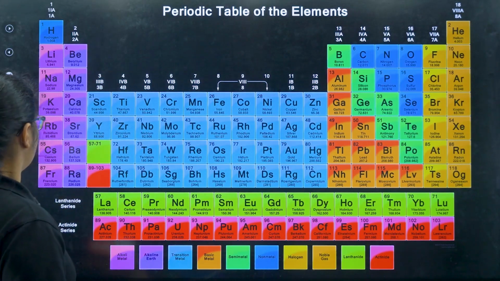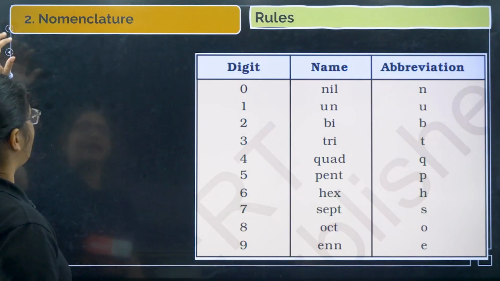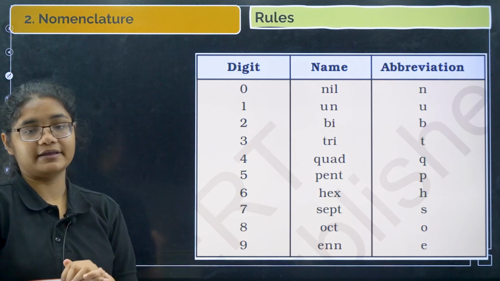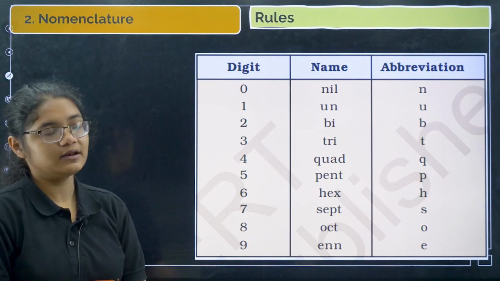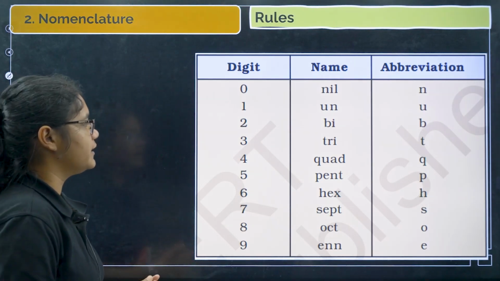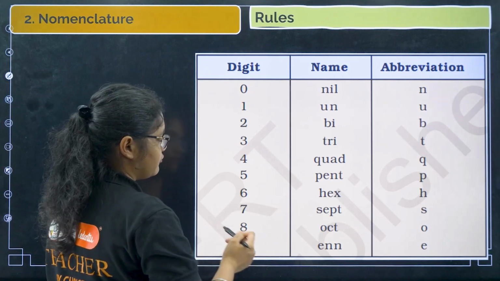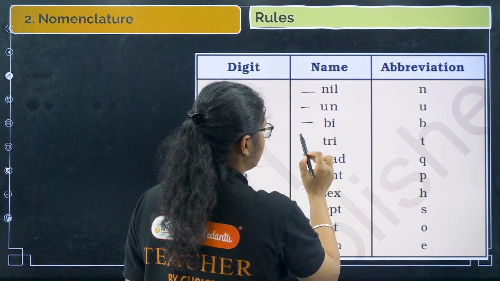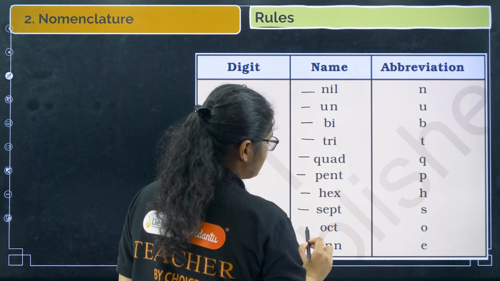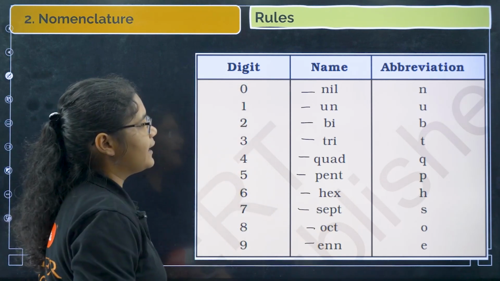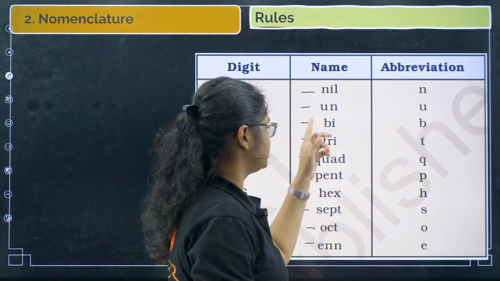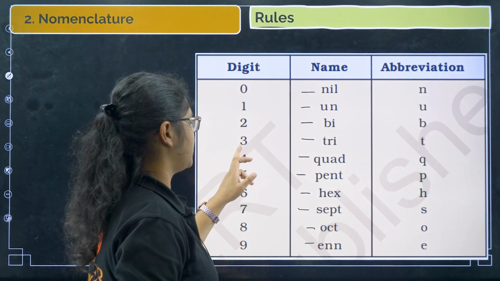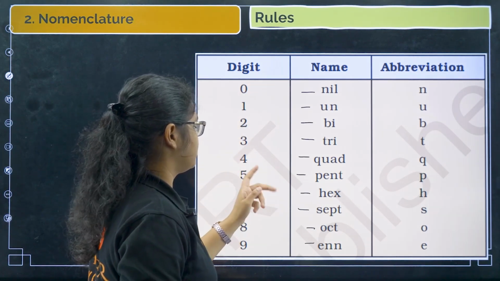Okay, so next we have the nomenclature, how to name the elements having atomic number greater than 100. So you have digits 0, 1, 2, 3, 4, 5, 6, 7, 8, 9. The names that are used for these are nil, un, bi, tri, quad, pent, hex, sept, oct and en. Okay, and the abbreviations used are their starting letters.